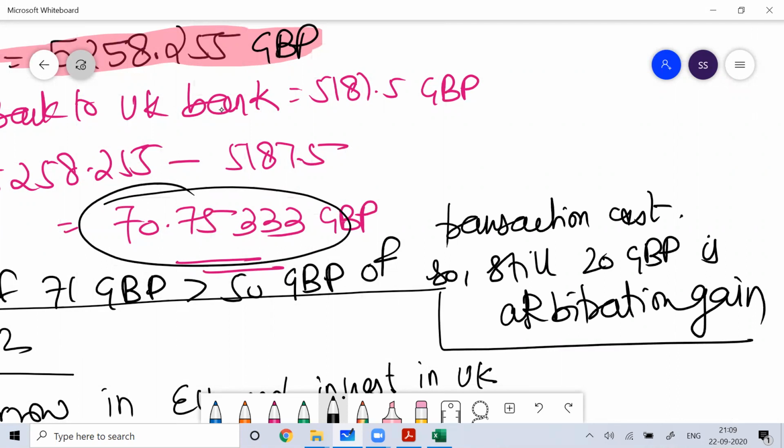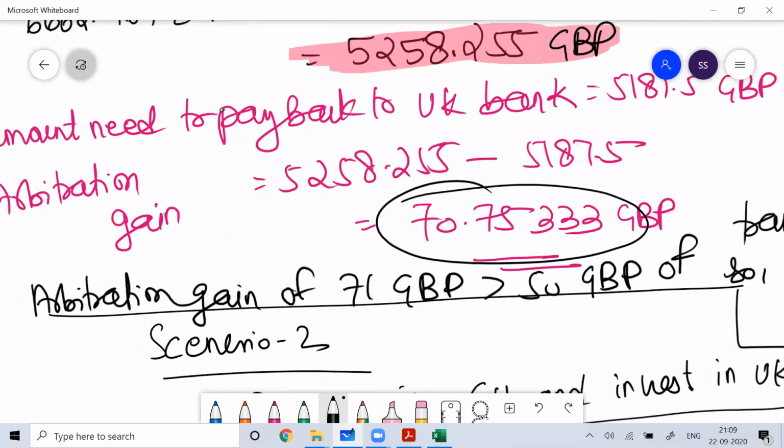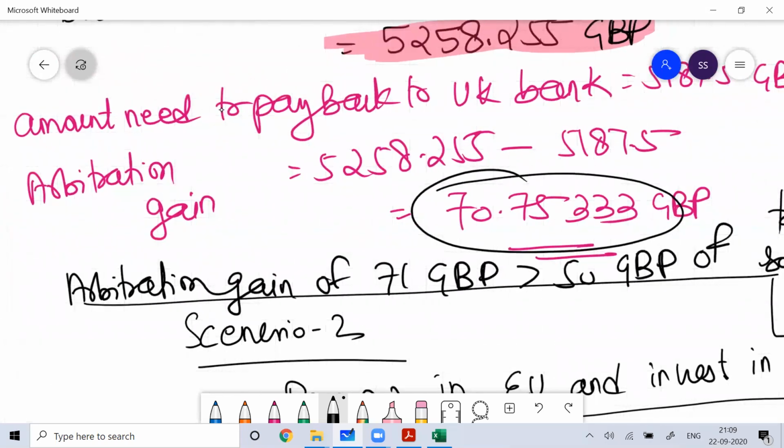So still you are getting a positive value. So if you want to deduct the transaction fee, you can deduct, but even then I'm getting an arbitration gain. I hope you understood this.